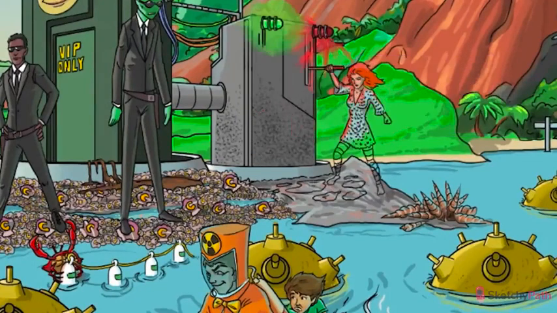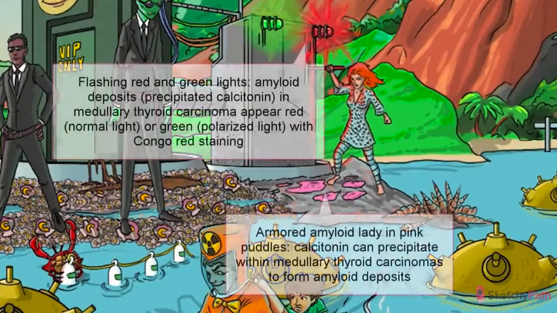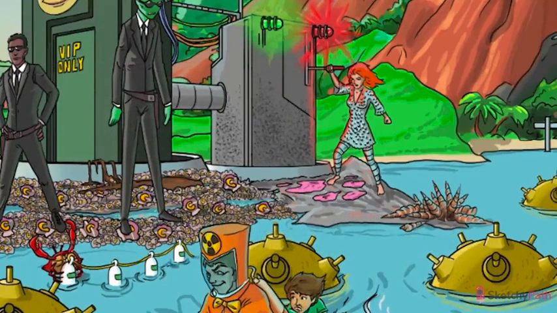A unique feature of medullary thyroid cancer is that calcitonin precipitates in the stroma and forms amyloid deposits. It'll look like puddles of pink gunky material on your slide. Yep, that's our recurring amyloid armored lady, activating the distress signal. Remember that amyloid is visible with Congo red staining, turning it red under normal light microscopy and green under polarized light.